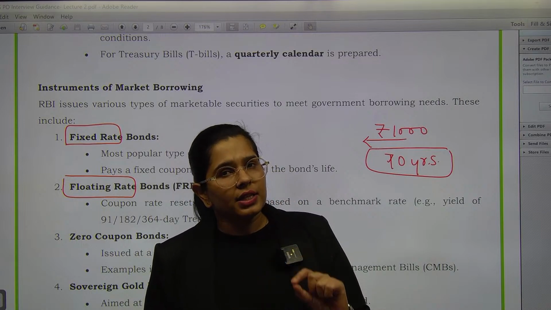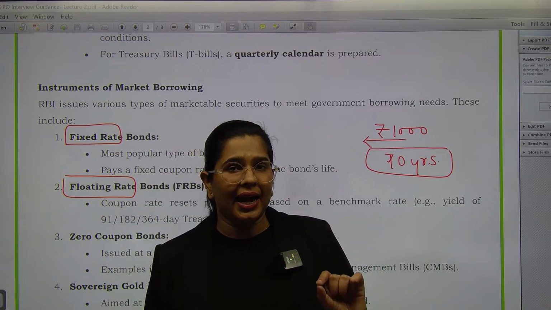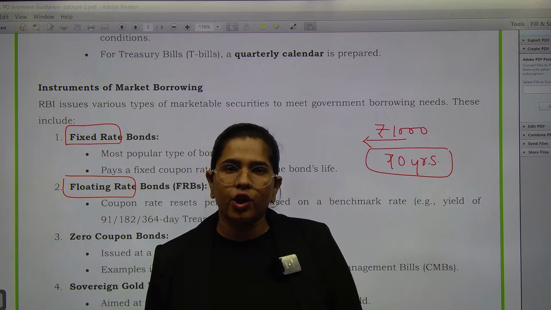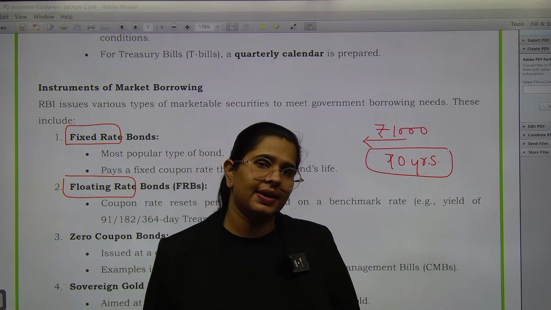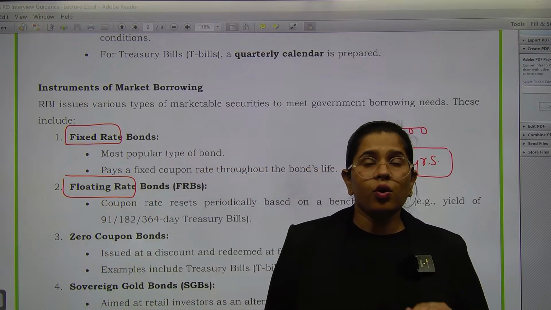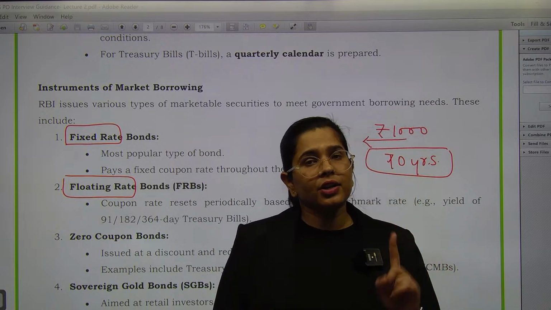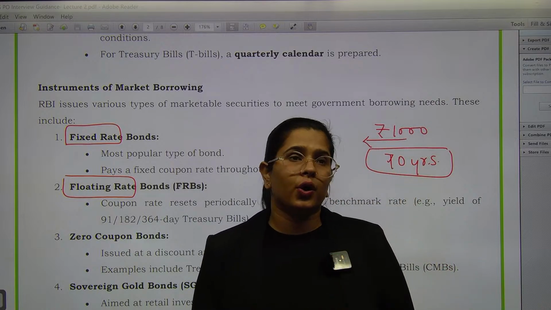Fine. Now in this particular situation, when I am going to give you interest, I can give you a fixed rate of interest that is let's say 7%. ठीक है? So 7% interest I am going to pay you concurrently. But if I say that it is not going to be fixed, it is going to be floating.